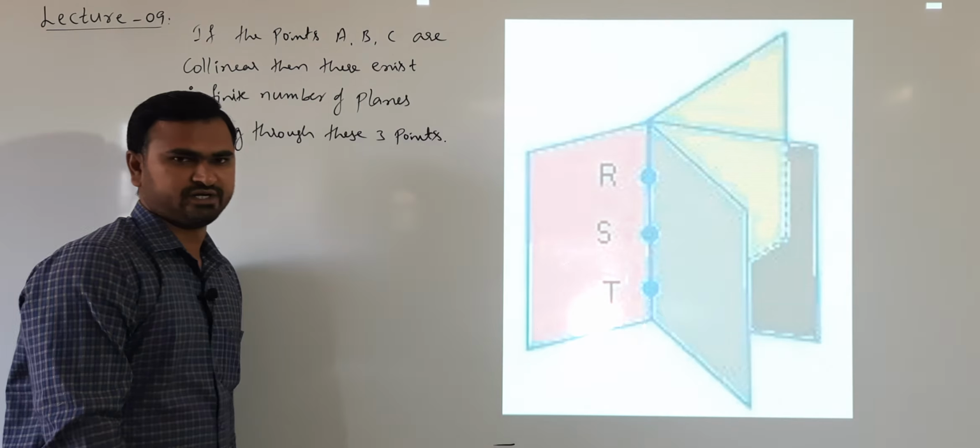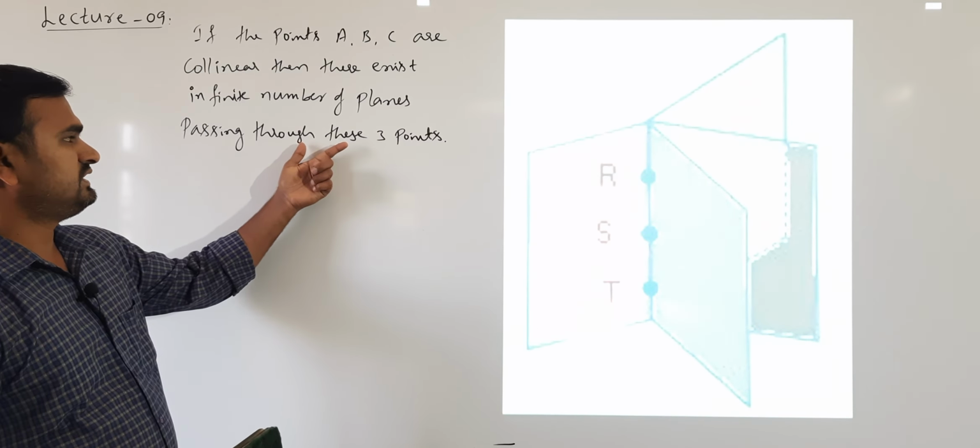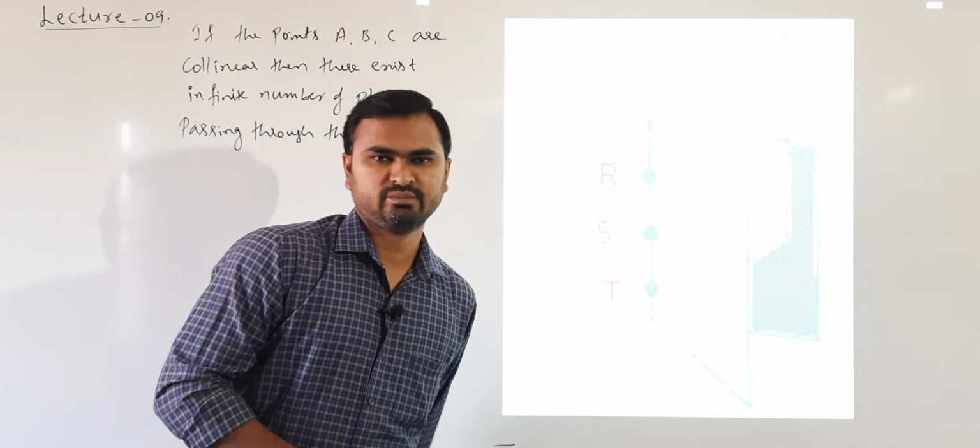So this much only we write. We cannot determine the equation of all those planes. So if the points are collinear, there exist infinite number of planes.